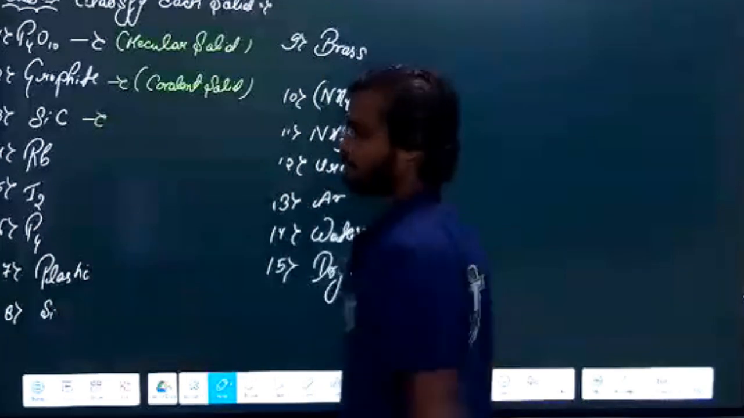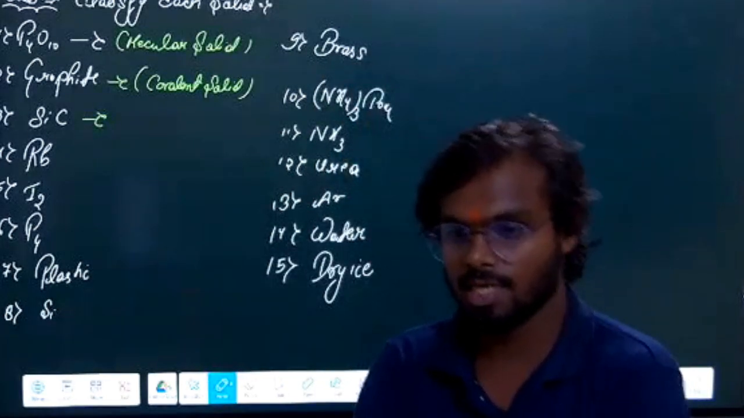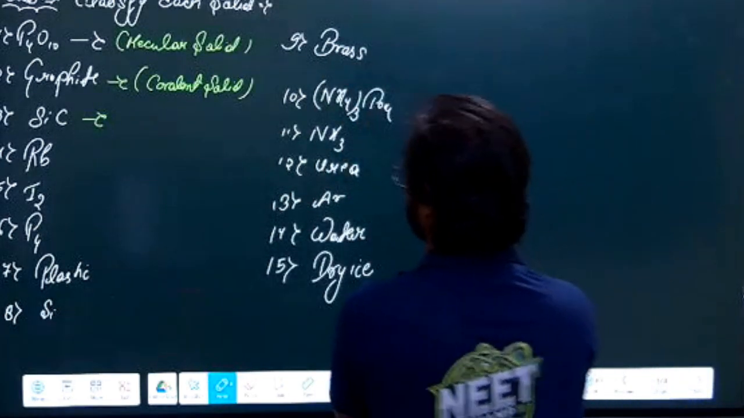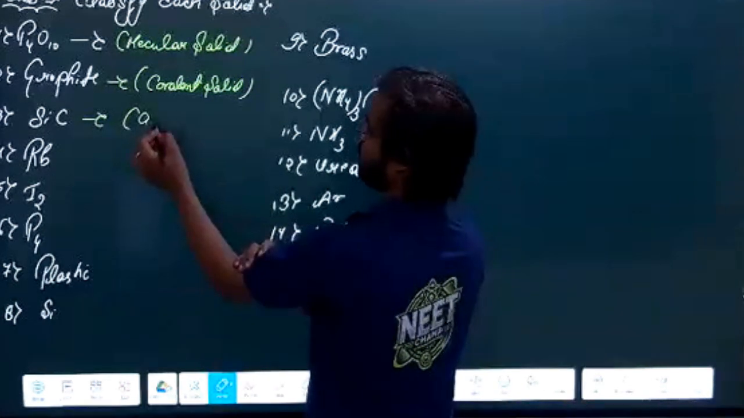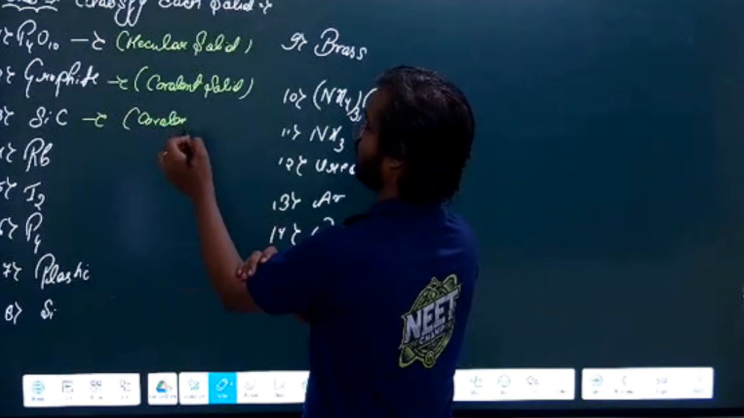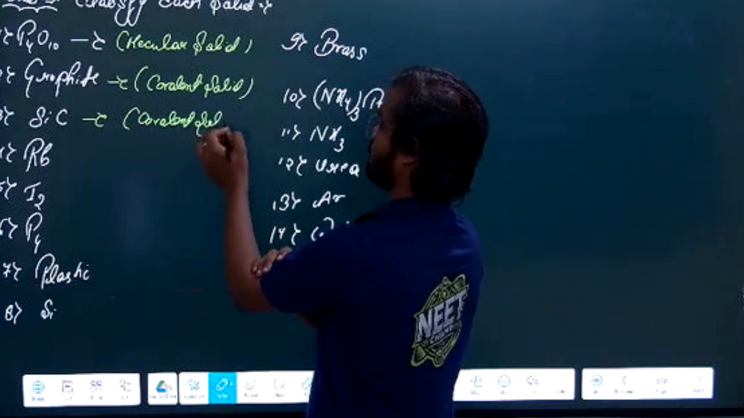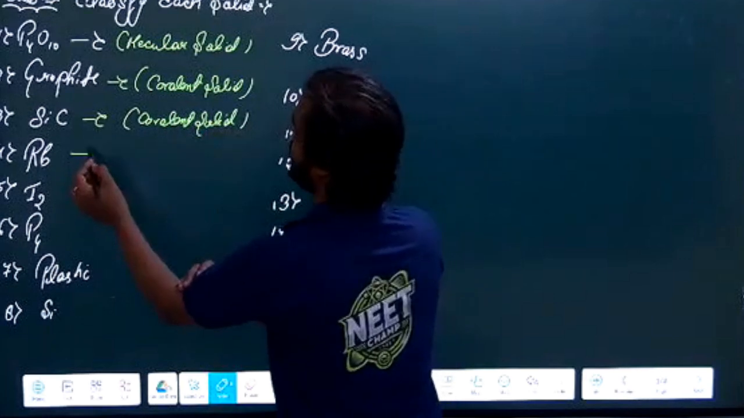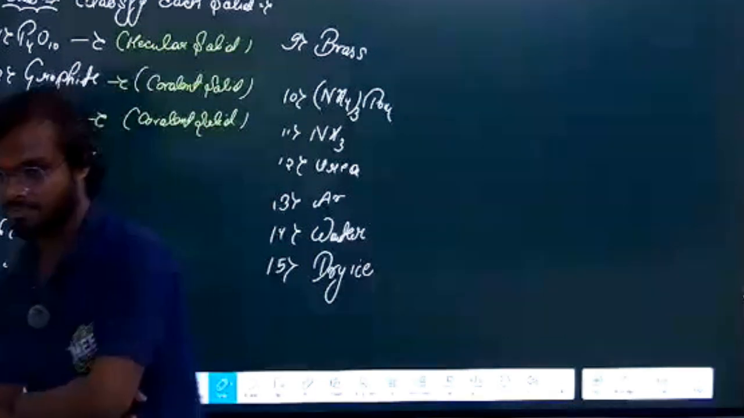Now SiC, which type of solid? Covalent solid. Yes, covalent solid. Very good. Now Rb. Which type of solid?